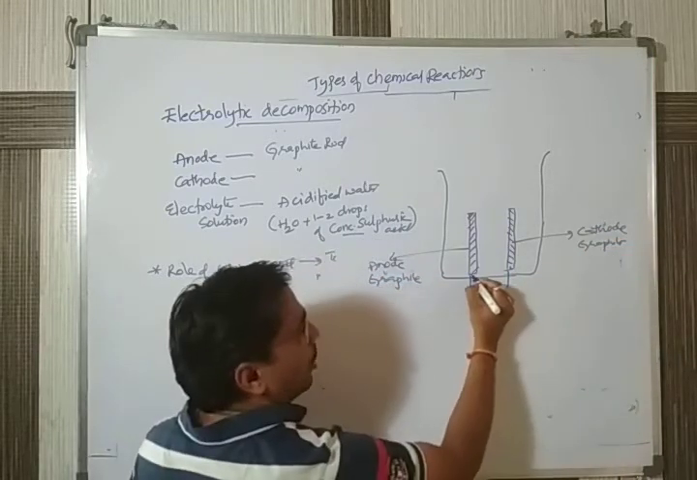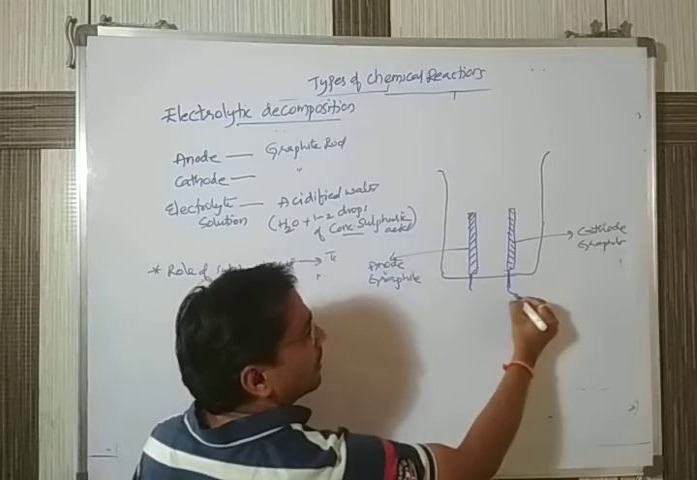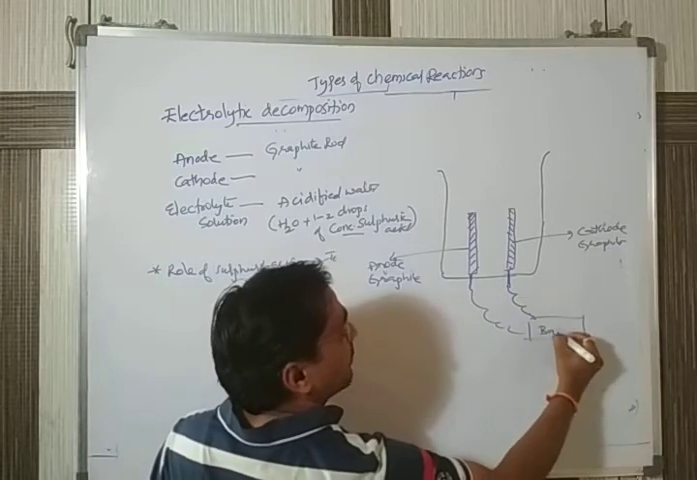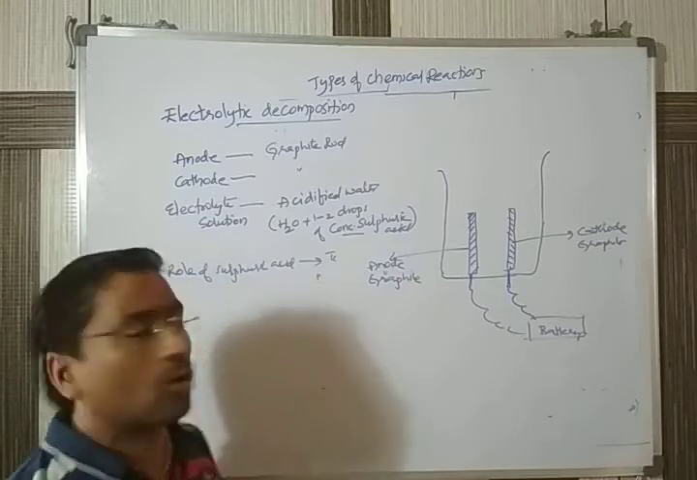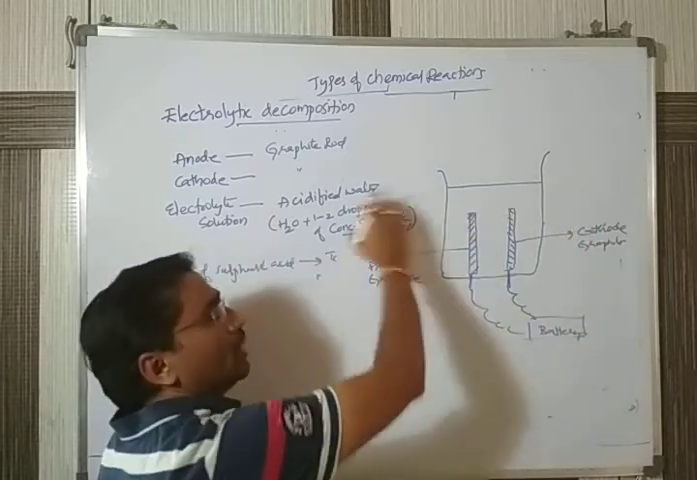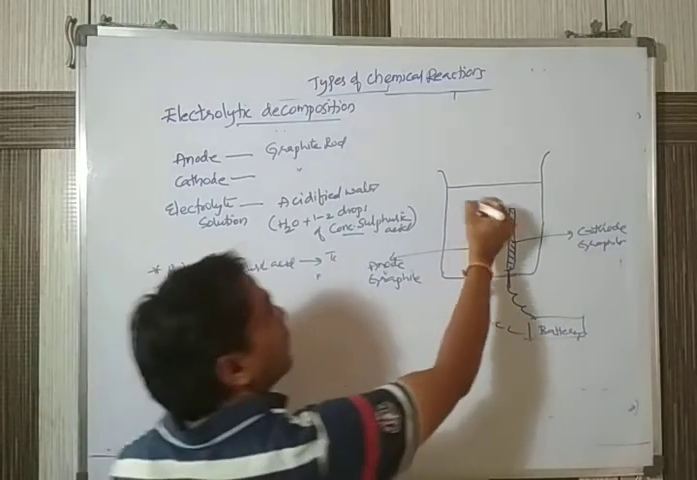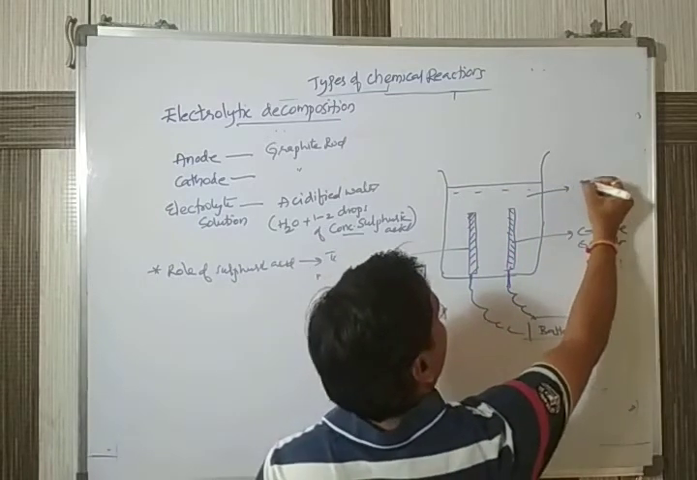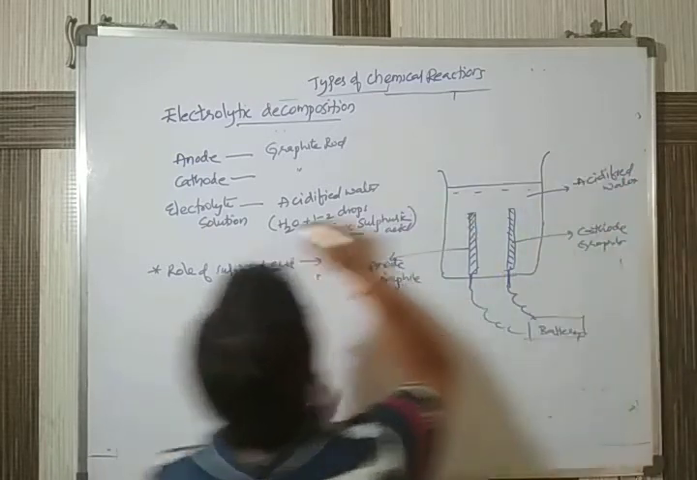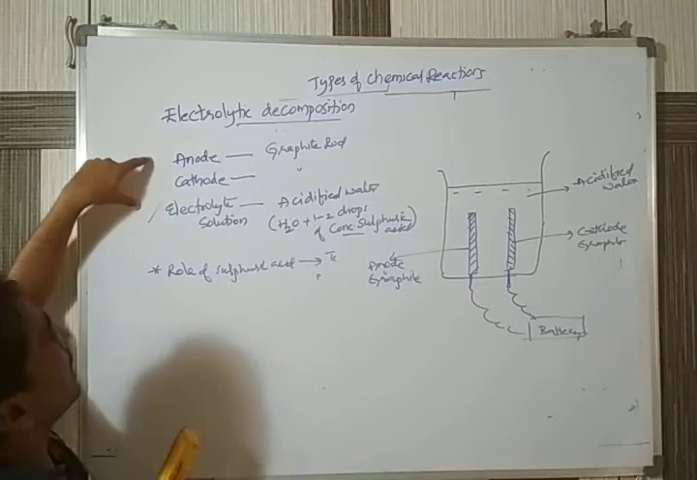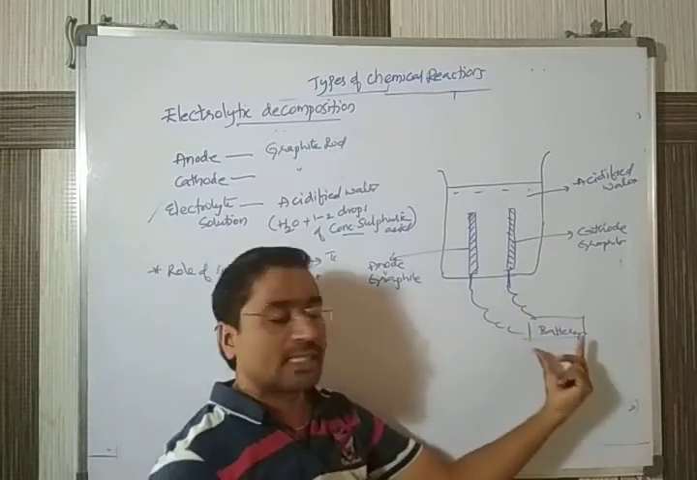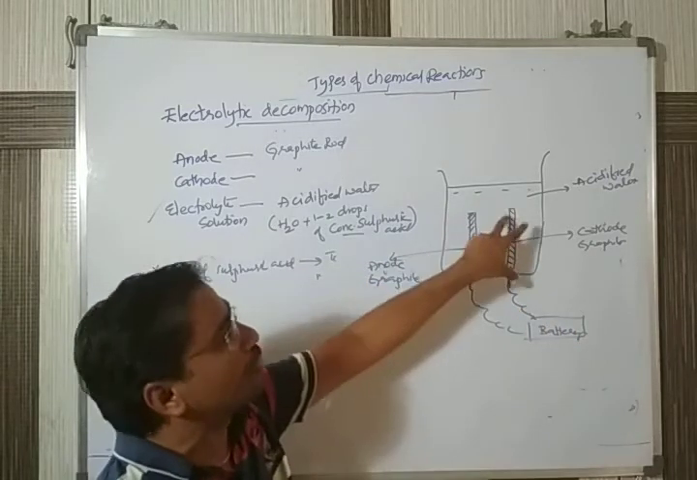At the bottom, these rods are connected to a source of electricity, which is a battery. We use a 6 volt or 3 volt battery. Then we fill the container totally with acidified water, which acts as the electrolyte. When the anode, cathode and electrolyte are dipped, the circuit is complete and electricity can pass through properly.